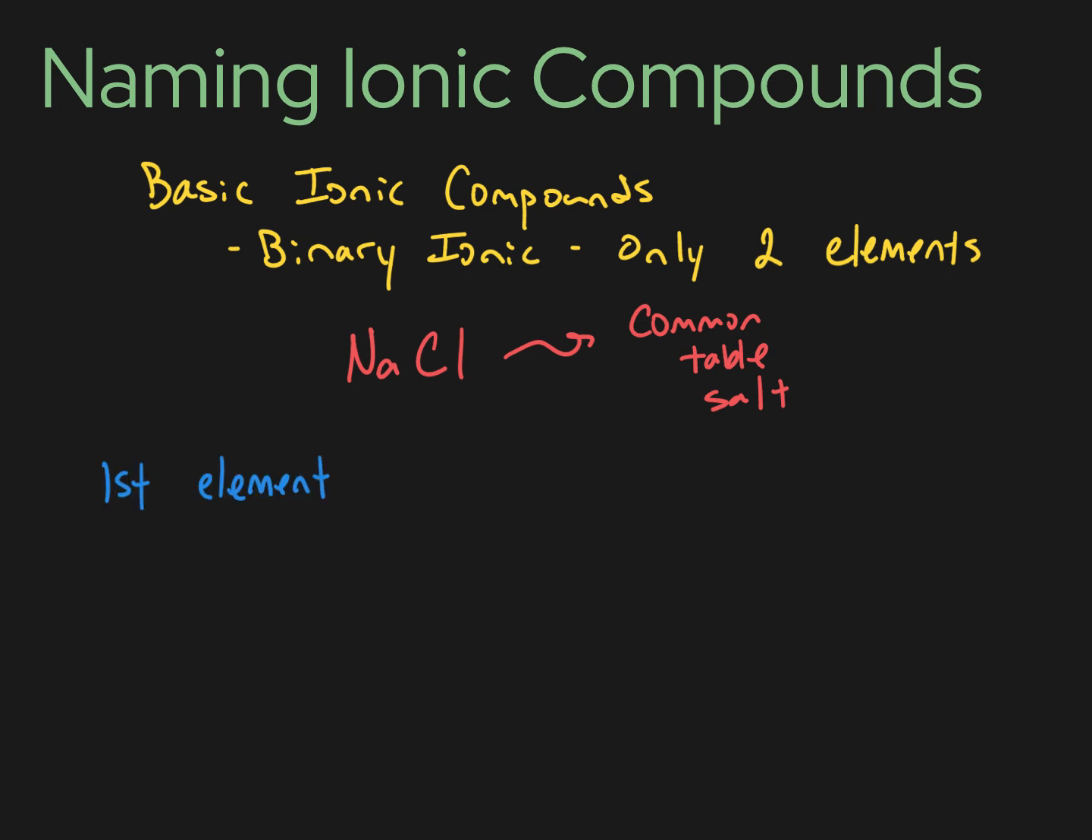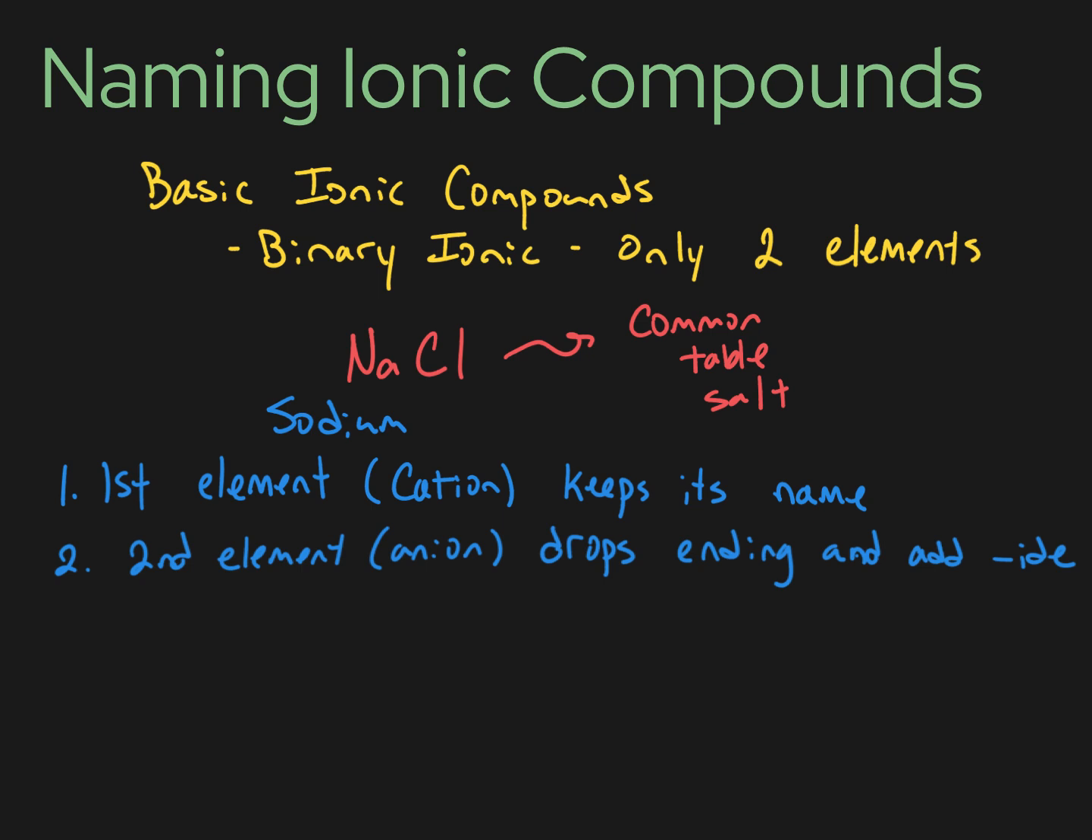Well, first, the cation, which is typically a metal, but not always, keeps its name. So this is just sodium. Now, the second part of the name depends on what the anion is. In this case, since an anion is just a single ion, what we do is drop the ending off of chlorine and add an IDE. So chlorine becomes chloride. And there you have it. Just two rules. The first element keeps its name, and the second drops the ending and adds IDE.